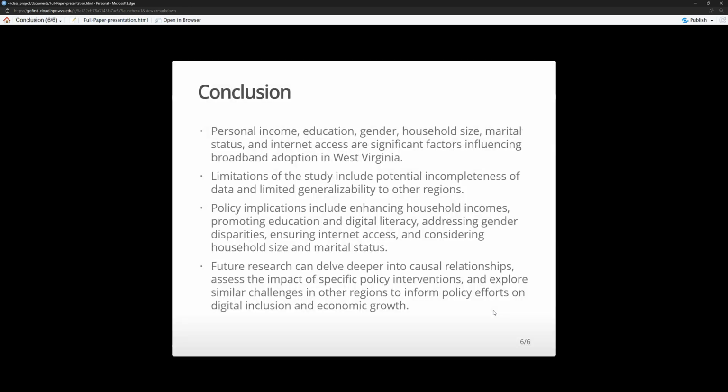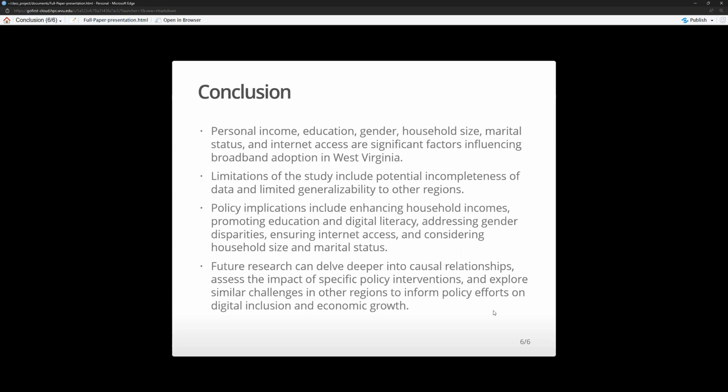Next is my conclusion. I found that personal income, education, gender, household size, marital status, and internet access are significant factors influencing broadband adoption in West Virginia. The limitations of this study include that because this study is only done in West Virginia, it cannot necessarily be applied to other rural regions or any regions other than West Virginia.